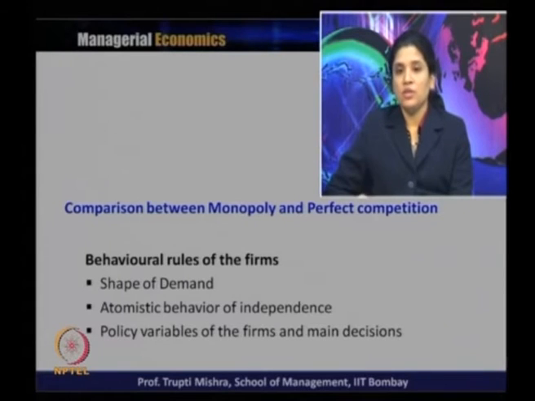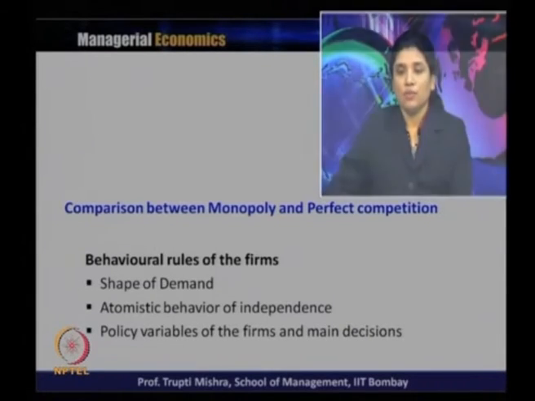Then the atomistic behavior of independence is present in case of a monopolist firm, but that is absent in case of a perfect competitive market structure. Then we have some policy variables in the firm, and that is the main decision. If you look at regulation, typically the regulatory role comes more to the monopoly, but in case of perfect competitive market, it is always a free market, the price and quantity decided by the market forces of demand and supply. So, it is more a free market economy where the invisible hand principle works. Whenever there is an imbalance, that is taken care of by demand and supply.